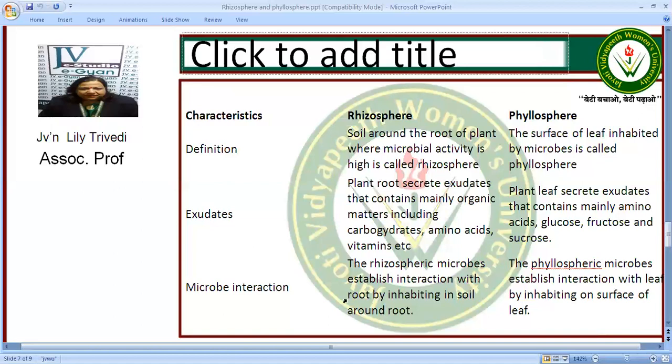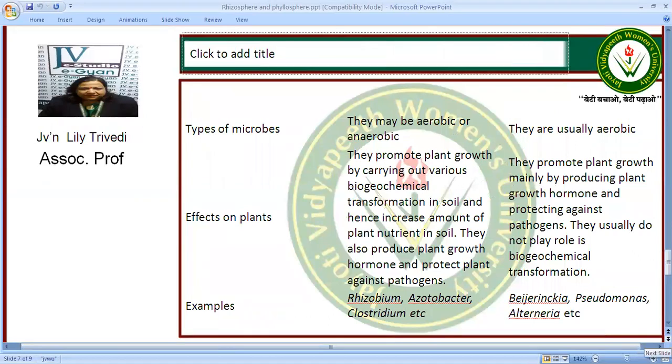The microbe interaction: rhizosphere microbes establish interaction with the root by inhabiting the soil around the root, whereas the phyllosphere microbes establish interaction with the leaf by inhabiting the leaf surface. Now, what type of microbes can be present in the rhizosphere? They are aerobic or anaerobic, and in the phyllosphere they are aerobic only.